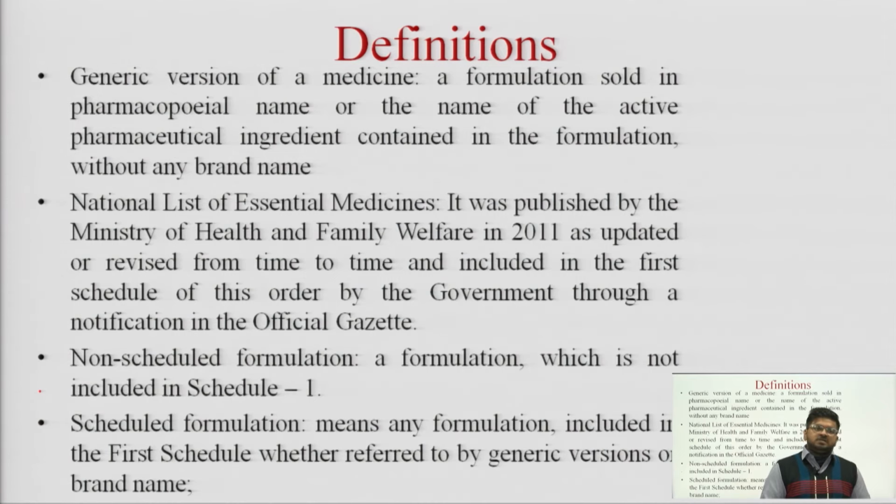So the National List of Essential Medicines is also issued or published by the Ministry of Health and Family Welfare, and firstly it was published in 2011, and as time passes it gets updated and revised from time to time, which is included in the first schedule of the Drug Price Control Order, given by the government with the notification in the official gazette issued by the central government.